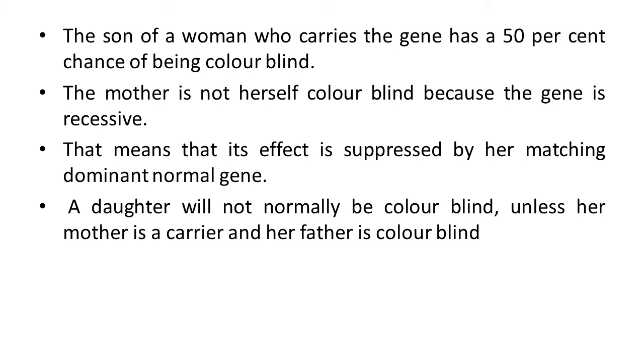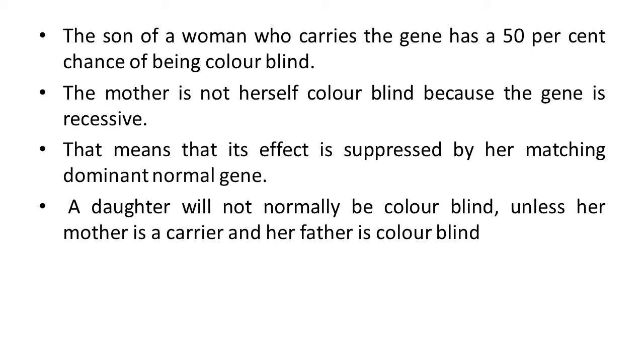Its effect is suppressed by her matching dominant normal gene. Here the normal gene is dominant and the disease gene is recessive. If both are present in a female, the effect is not expressed because under the effect of the dominant, the recessive can't express itself. So it is very rare in female.